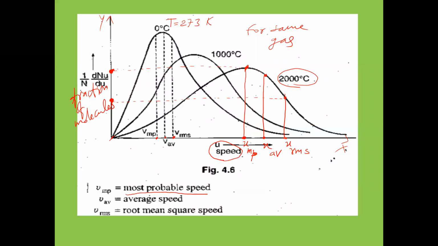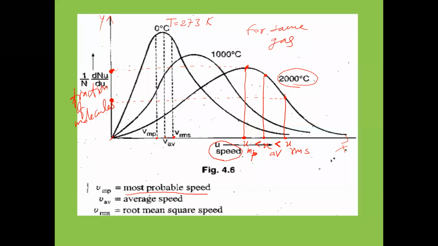RMS velocity has the larger value. That means the magnitude of RMS velocity is greater than the magnitude of average velocity, which is greater than the magnitude of most probable velocity. Is that clear now? Whose magnitude is least here? Most probable velocity value will be less, but RMS velocity magnitude will be greater.